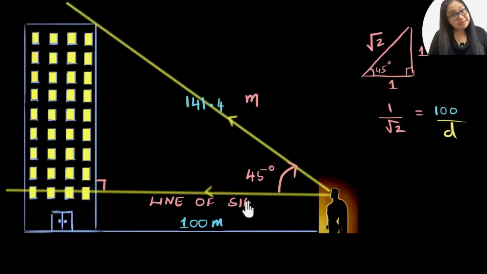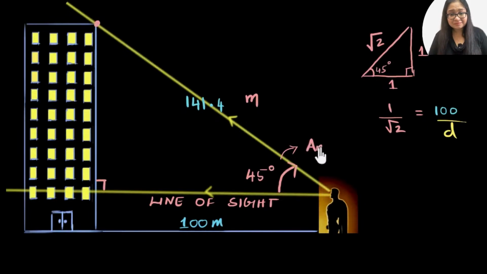Line of sight. So if you're not tilting your head above or below, your line of sight will be exactly along the horizontal. And then as you tilt your head above, your line of sight goes there. Your line of sight is basically that laser that shoots from your eyes in the direction that you're seeing. And then you keep tilting it, and maybe you reach another point. Now your line of sight is over here. Now you had to tilt your head by 45 degrees from the horizontal, right? This angle is called the angle of elevation of this point as seen from you, or seen by you.